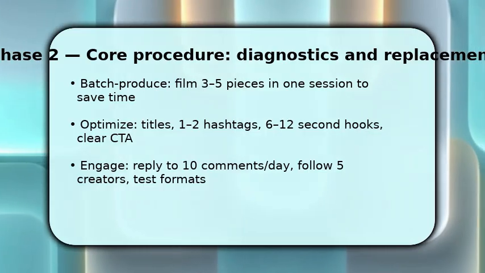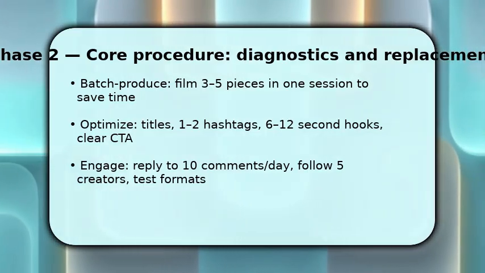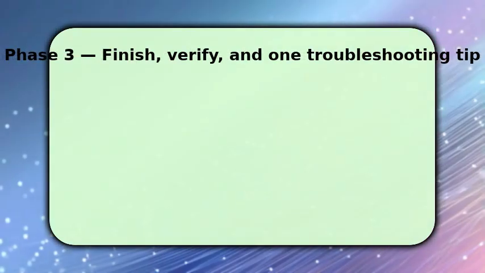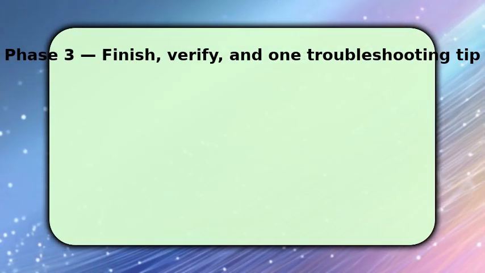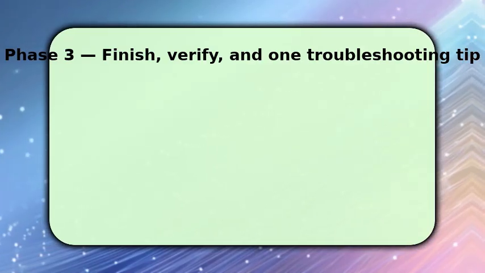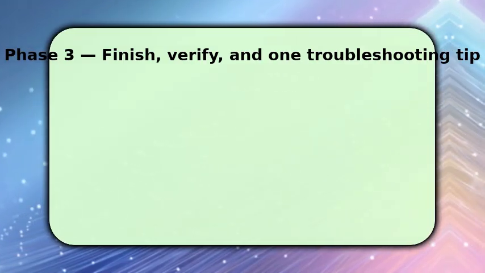Complete the cycle by launching and measuring deliberately. Publish during a peak time, then post 2 follow-ups and cross-share to one other platform to capture different audiences. Track 3 metrics: views, engagement percentage, and follower growth.